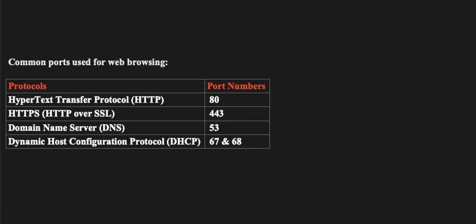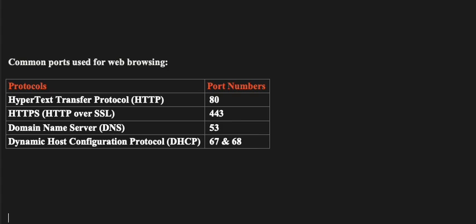Whenever somebody types google.com in the URL, it will make a request to the DNS server, and it will try to resolve the domain name to an IP address so that we can access websites. So DNS is over port 53. The port number for DNS, domain name server, is 53.